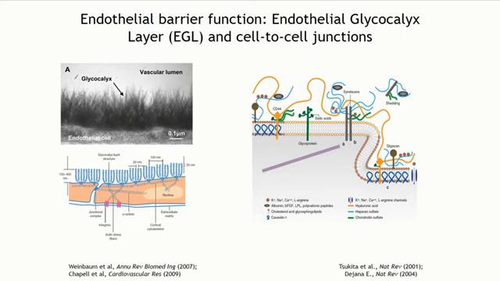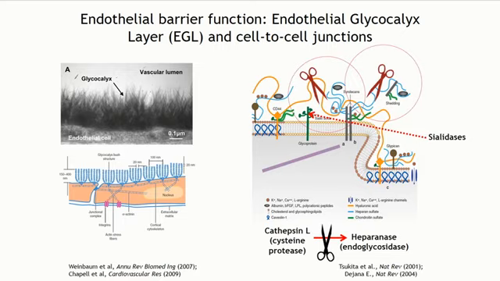And what we found was that NS1 addition to endothelial cells induces activation of sialidases, which leads to cleavage of sialic acid from the surface of endothelial cells. It also leads to upregulation of cathepsin L activity, leading to an increase in expression of heparinase, which will then cleave heparan sulfate proteoglycans from the surface of endothelial cells. In that same paper, we also showed that inhibiting these enzymes was sufficient to block that decrease in TEER that we observe when we add NS1 to endothelial cells.